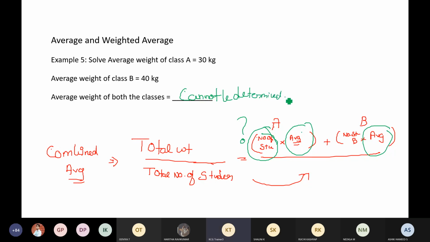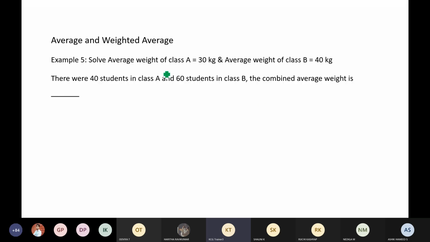Okay. Now what I'm going to do is give you guys that data also. The average weight of class A is 30 kg and there are 40 students in that class. The average weight of class B is 40 kg and there are 60 students in that class. Find out the combined average, guys. Now I want you guys to find out the combined average. Very good, Tanuj. Yes.